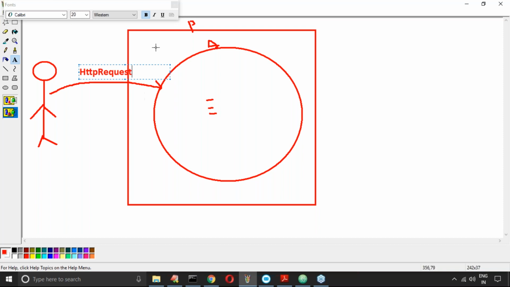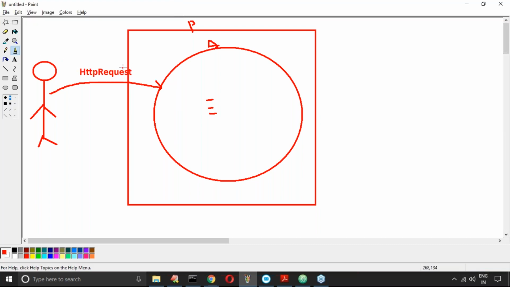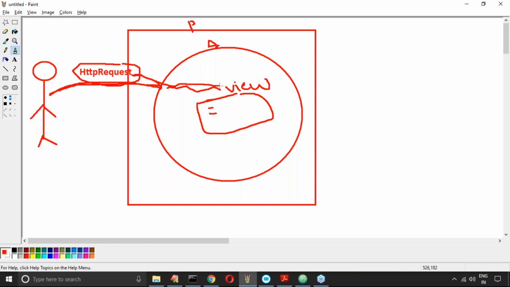Okay, now who is responsible to create the HTTP request? Of course, the browser is going to create that and send it to the server. The server receives it and provides it to the view function: hey, this is the request the end user provided. Can you please provide a response?